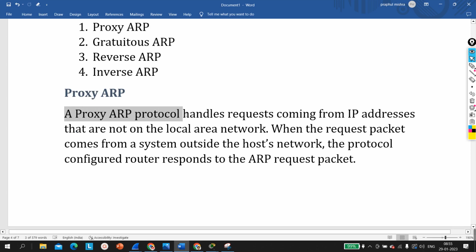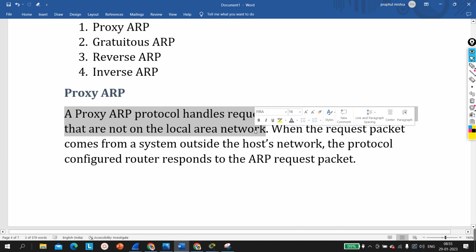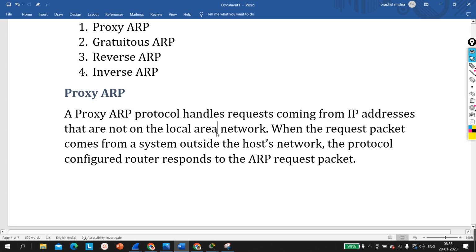The Proxy ARP protocol handles requests coming from IP addresses that are not on the local area network. So if a device is generating an ARP request for a device that does not belong to this network, when the request packet comes from a system outside the host network, the protocol-configured router responds to the ARP request packet.